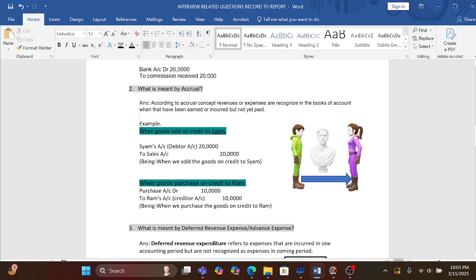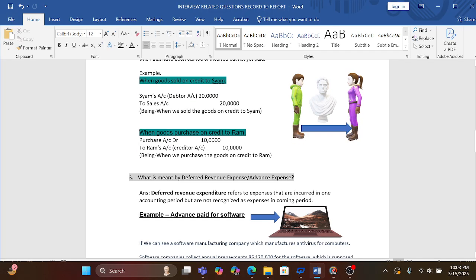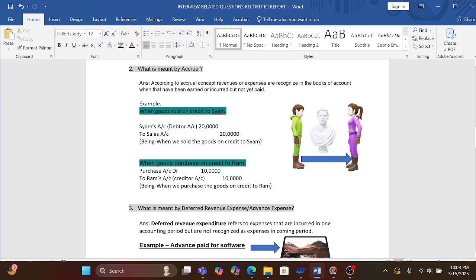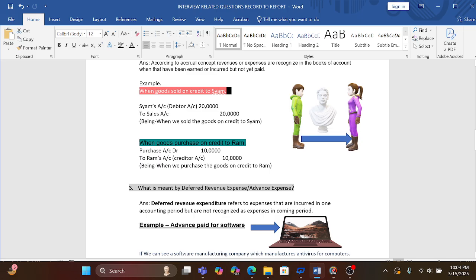It means even if you have purchased goods or delivered services, or you have taken goods or services, in both the cases you have to record, even though you have not paid the money to your debtor or creditor. So our first entry is when goods sold on credit to Shyam, Shyam's account debit to sales. And when goods purchased on credit from Ram, our entry will be purchase account debit to Ram's account.